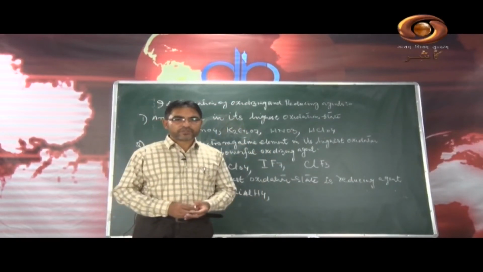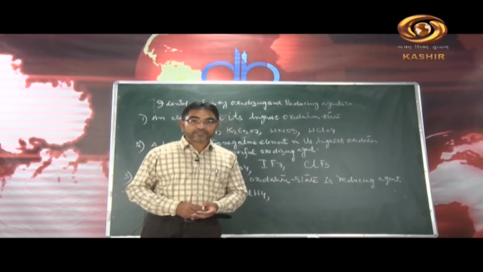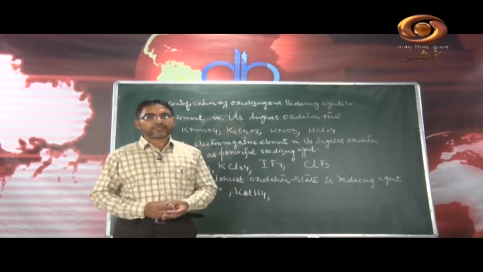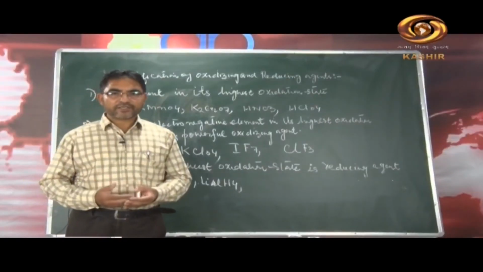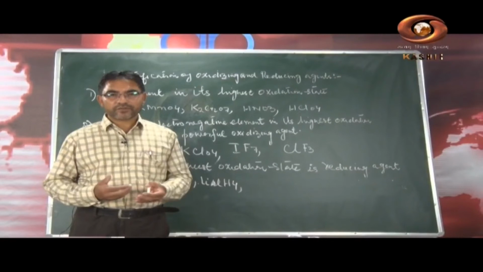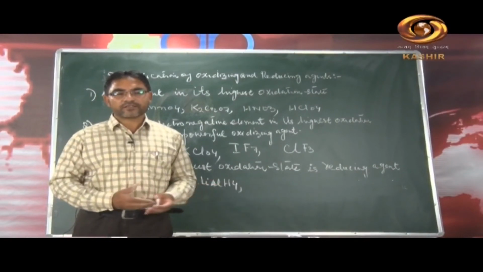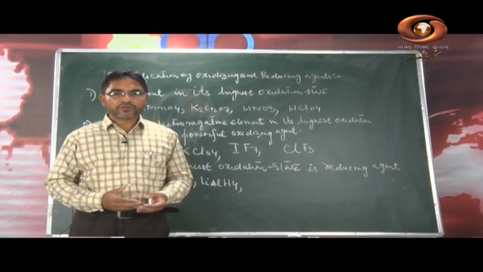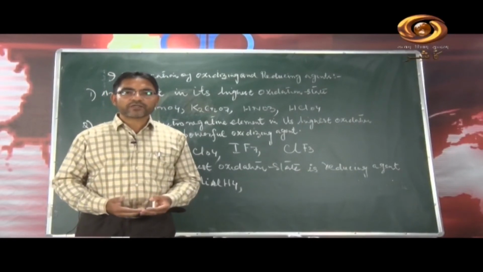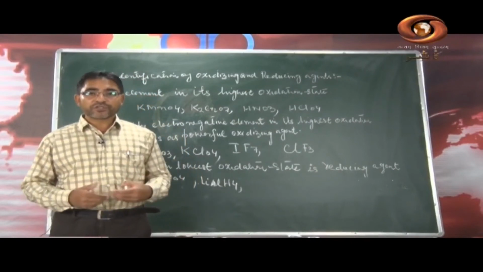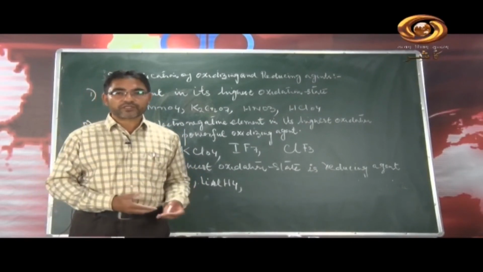We are discussing redox reactions, as you know, and we have discussed what oxidizing and reducing agents are. Oxidizing agents: we said it is the element, the atom in a compound, or a chemical species which itself gets reduced and oxidizes others. Similarly, reducing agents are those chemical species, those chemical substances, which themselves get oxidized and reduce others.